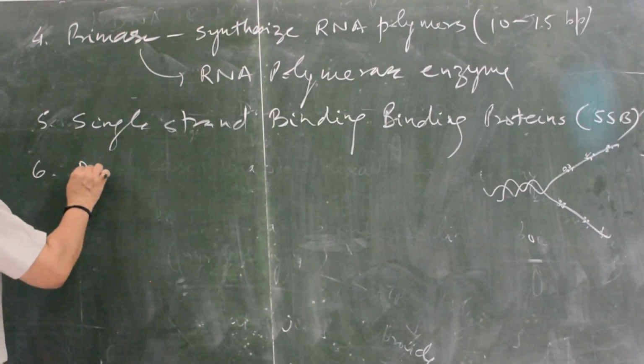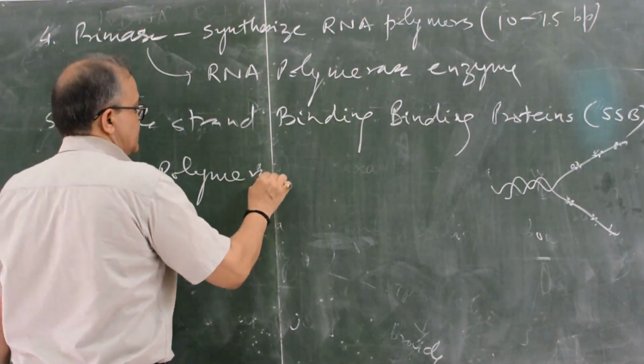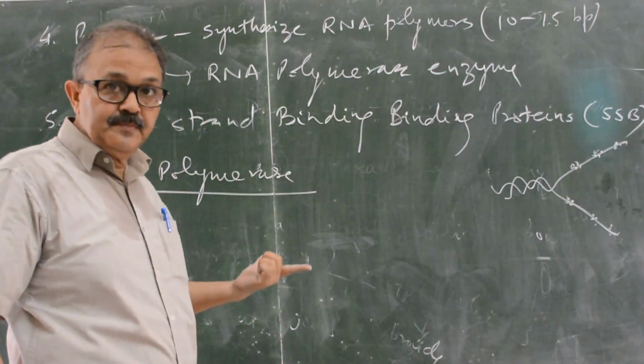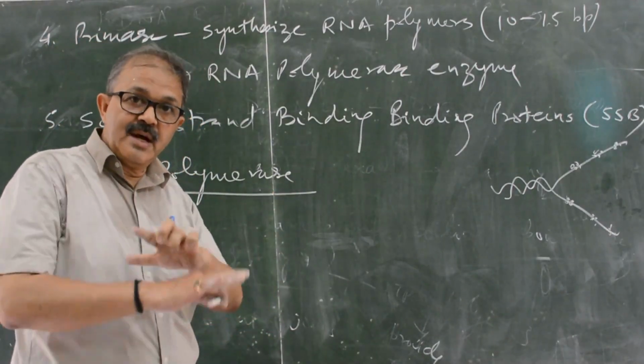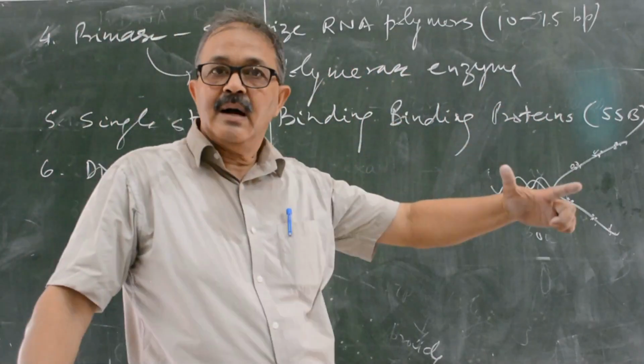DNA polymerase enzyme is the main enzyme, but it is of many types. In eukaryotes it is alpha, beta, gamma, delta, epsilon.